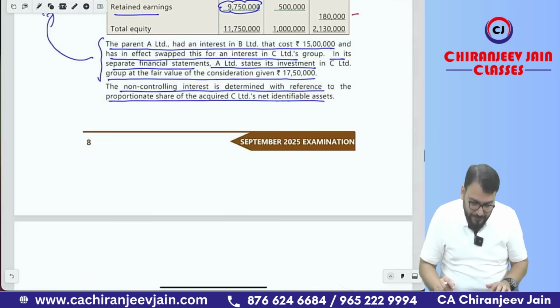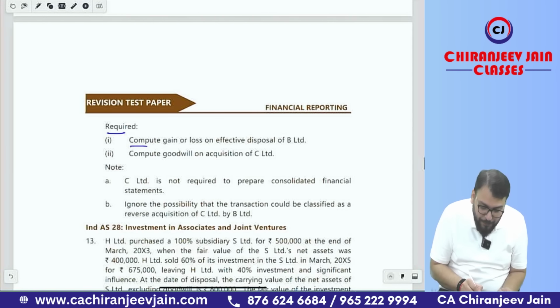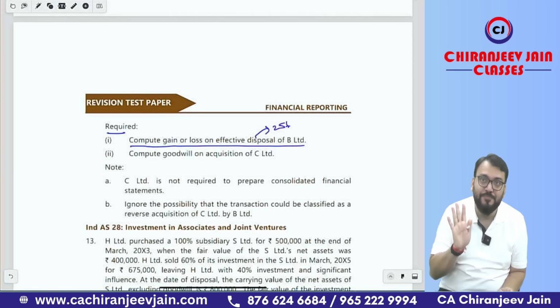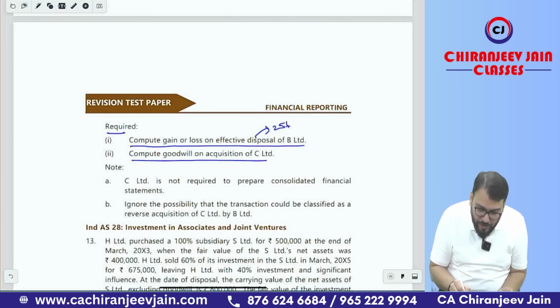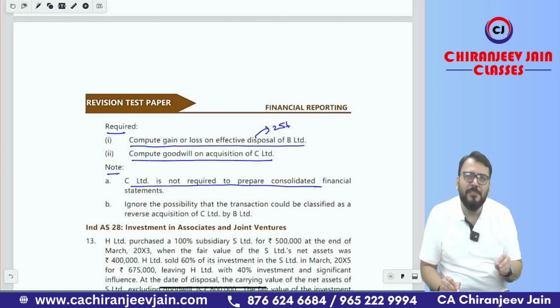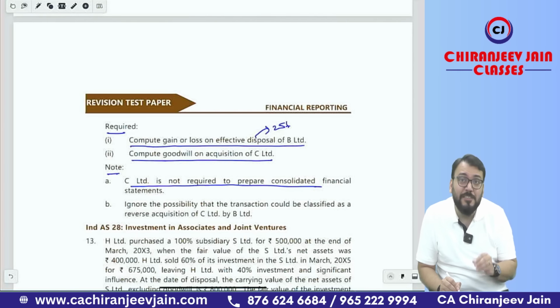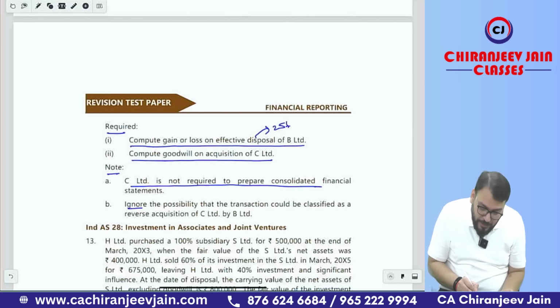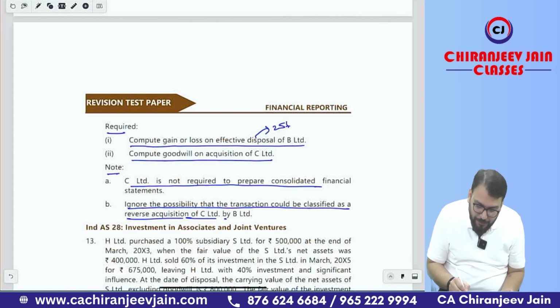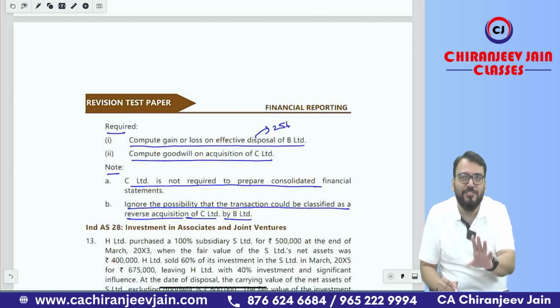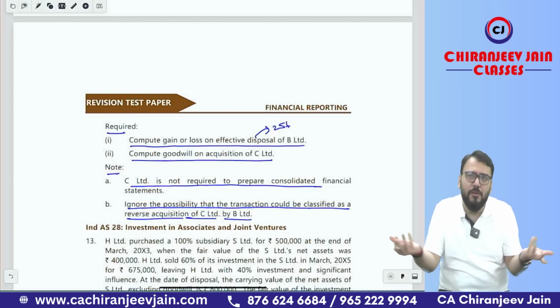Correct. Then what is required? Compute the gain or loss on effective disposal of B Limited. Effective disposal means 25%. And compute goodwill on acquisition of C Limited. Note, C Limited is not required to prepare CFS. It might be exempted from consolidation. You know that an intermediate parent company might be exempted from CFS. Ignore the possibility that the transaction could be classified as a reverse acquisition of A Limited by C Limited, meaning ignore the concept of reverse acquisition. They are saying ignore that concept. We'll ignore it. Okay, sir.